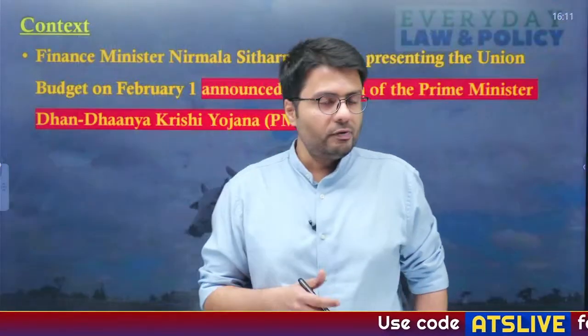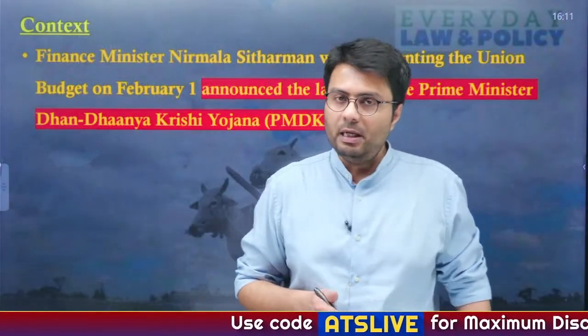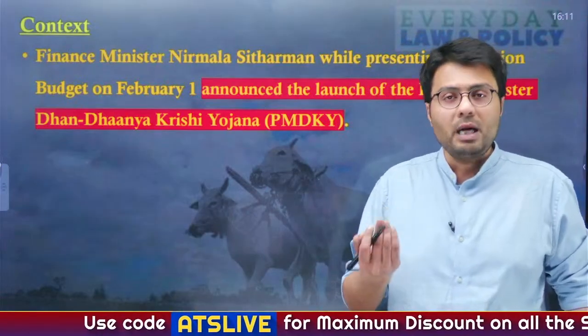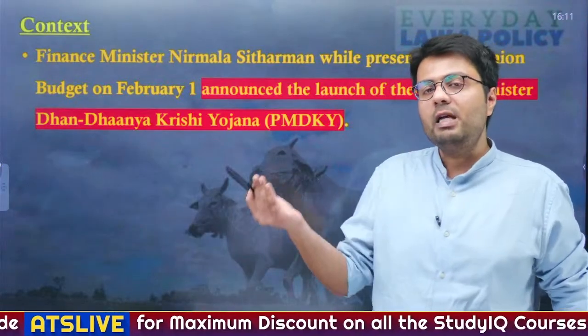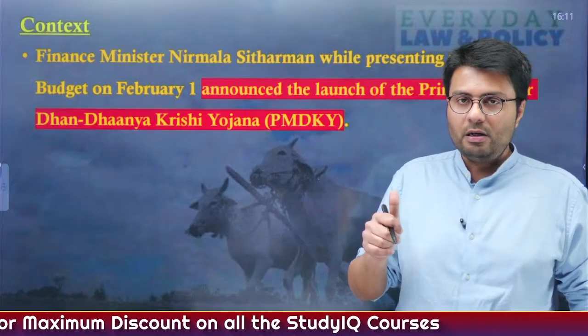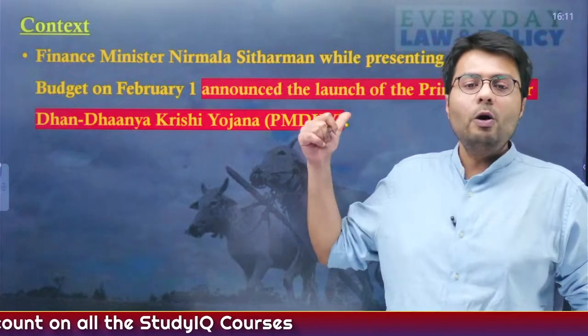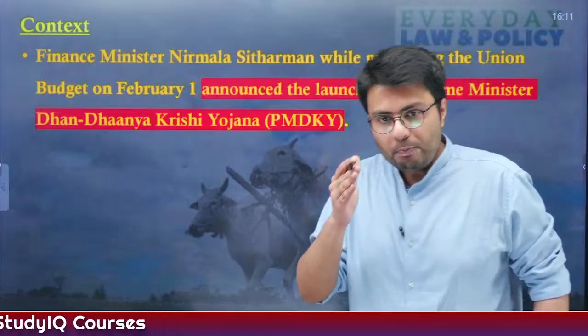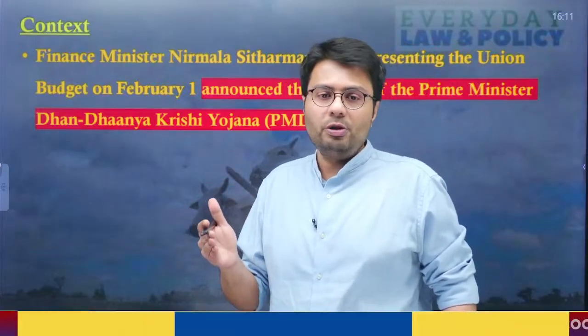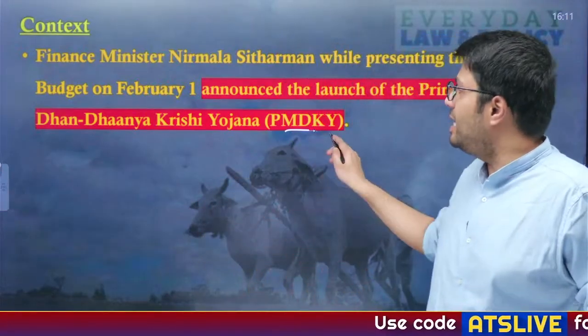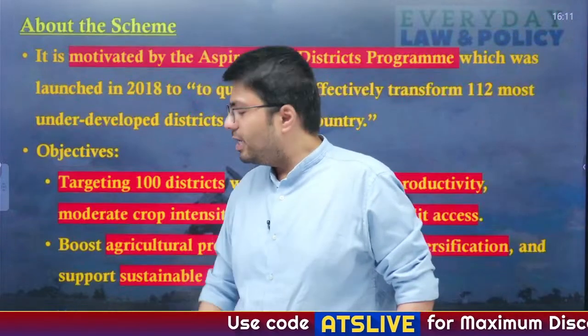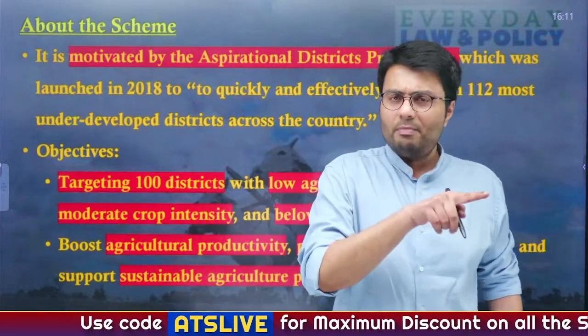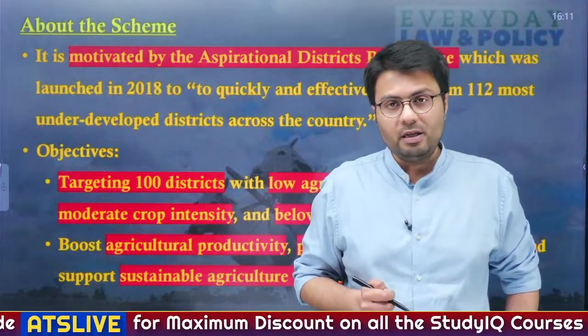Now, the context of this article is that in her budget speech, Union Finance Minister Mrs. Nirmala Sitharaman announced many schemes for India's agricultural sector. The most transformative of this was Pradhan Mantri or Prime Minister Dhan-Dhaanya Krishi Yojana, abbreviated as PMDKY. Now, this scheme was inspired by an earlier scheme by the Government of India known as Aspirational District Scheme.